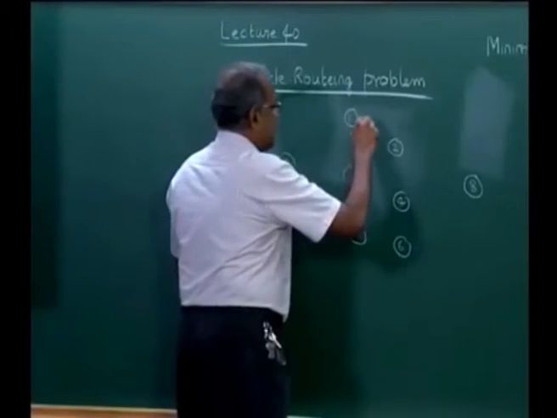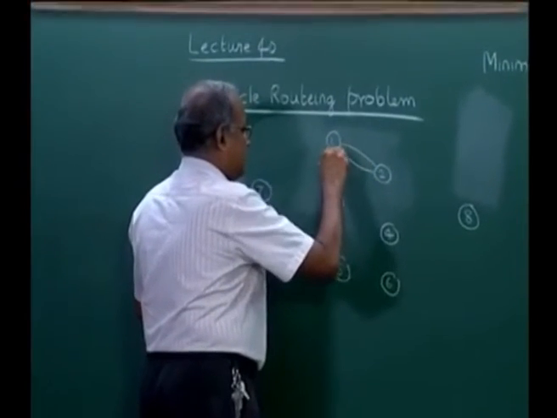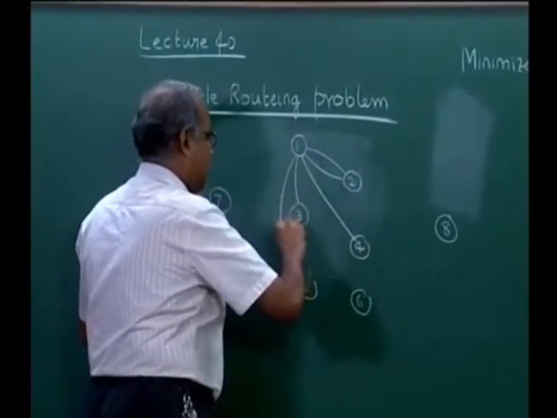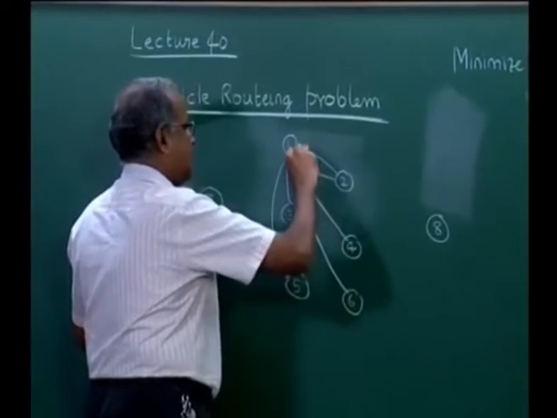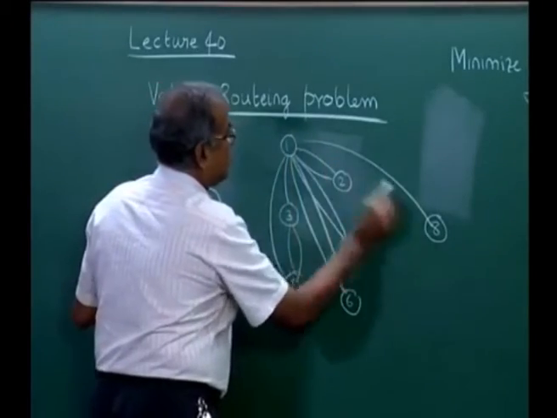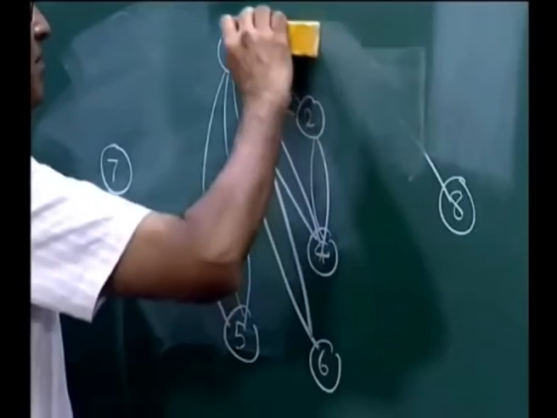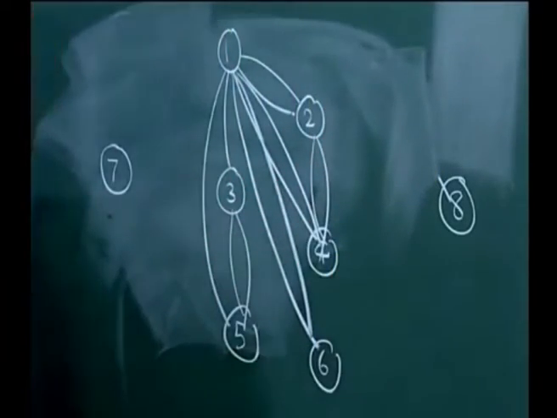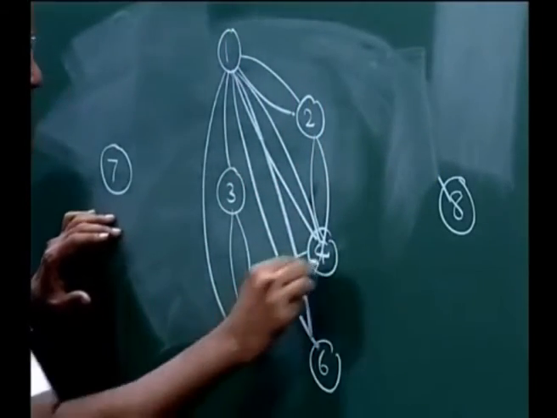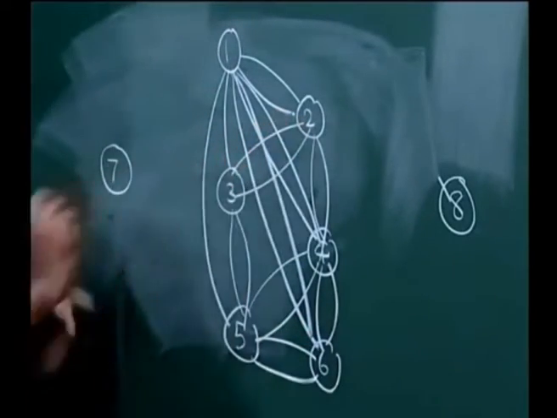Now, what we do is each of these 6 customers is connected to each other. So, there will be a 1 to 2, a 2 to 1, and then 1 to 3, 1 to 4, 1 to 5, 1 to 6, and then you will have these arcs. So, each one is essentially connected to each of the others. So, this will be complete, and so on.